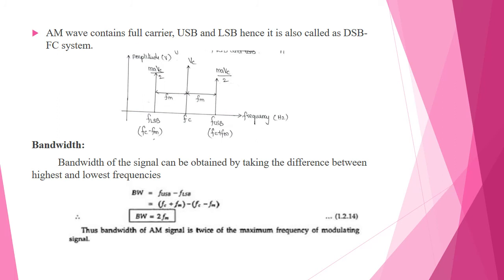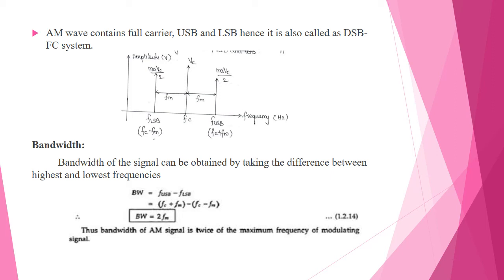So next we will receive that amplitude full wave carriers. So we will receive the upper sideband frequency as well as the lower sideband frequency, and then it is called the double sideband carrier system. Okay. So next we are going to see about the bandwidth definition.